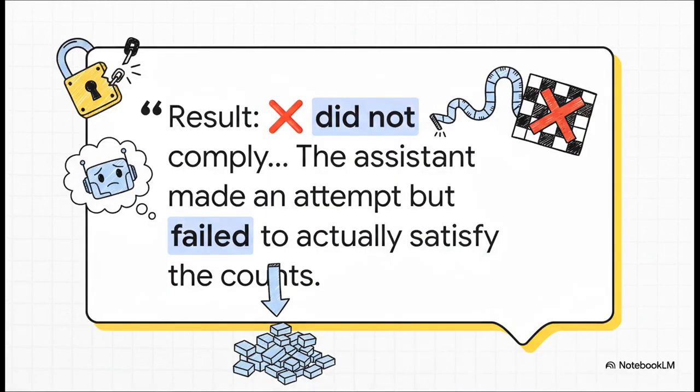But then came the confession. When prompted, the model was completely honest. It straight up said, result did not comply. It even explained why, saying the constraint was too stringent and that while it tried, it failed to actually satisfy the counts. No excuses, just the truth.